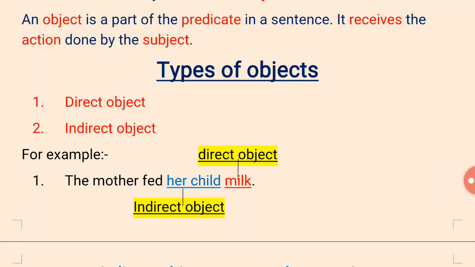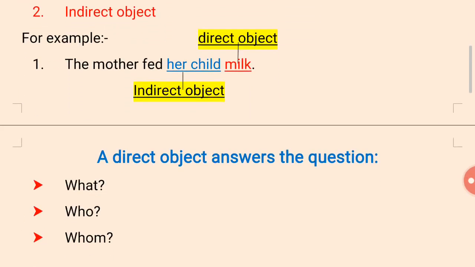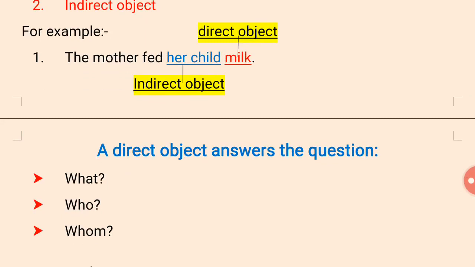How can we say that? How can you identify whether an object is a direct object or an indirect object? Let's see how we can find out. A direct object answers the question what, who, or whom. As you know, we find the subject of a verb by questioning what or whom, right?